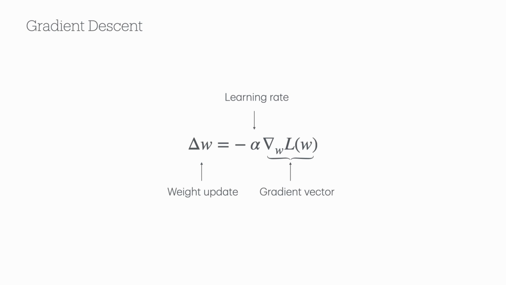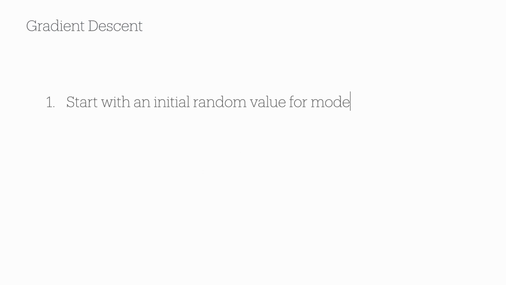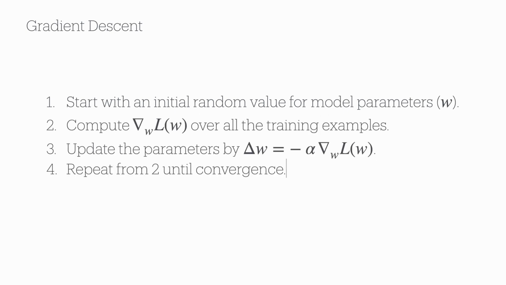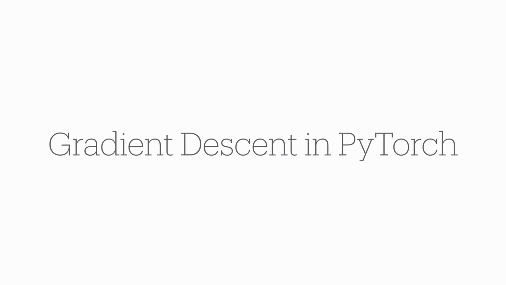Okay, so let's review the gradient descent algorithm. We start with an initial guess of the model parameters, which could be just random. We compute the gradient of the loss function with respect to the parameters and move to the negative direction of the gradient. And we repeat this process multiple times until we reach a point where the update is near zero. Let's try what we have learned in code. We're going to use the Python programming language along with the PyTorch library here because these are the most popular choices for machine learning experiments.